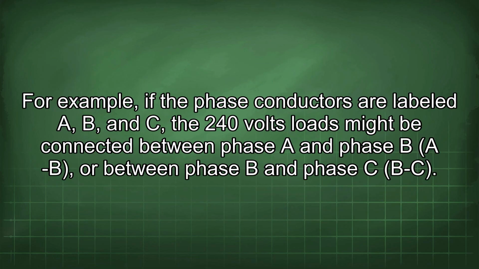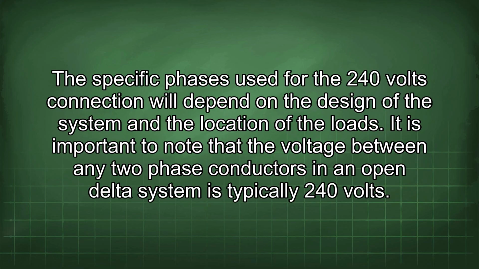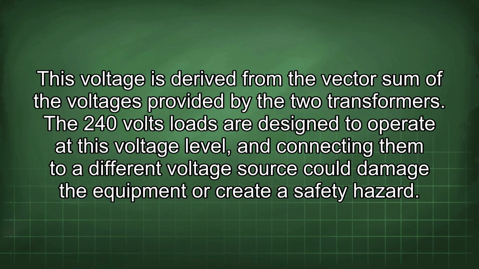For example, if the phase conductors are labeled A, B, and C, the 240 volts loads might be connected between phase A and phase B, AB, or between phase B and phase C, BC. The specific phases used for the 240 volts connection will depend on the design of the system and the location of the loads. It is important to note that the voltage between any two phase conductors in an open delta system is typically 240 volts. This voltage is derived from the vector sum of the voltages provided by the two transformers.